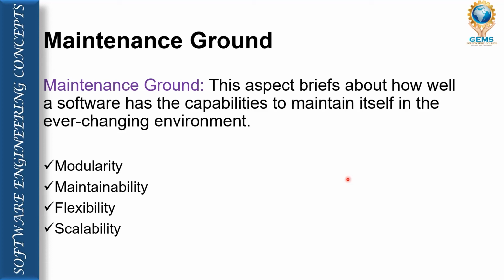So this speaks briefly about how our software has the capability to maintain itself in an ever-changing environment. That means when we change the platform or the environment of the system, can our software easily maintain itself? If it can, then we can say that our software has these parameters: modularity, maintainability, flexibility or scalability.